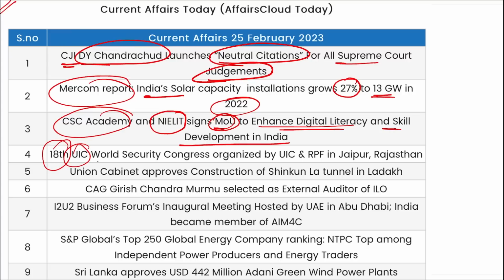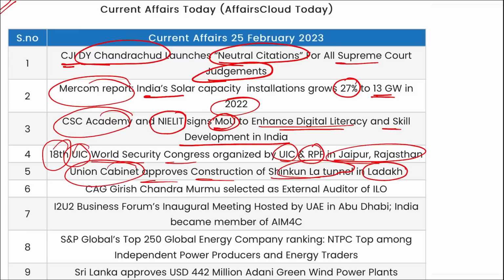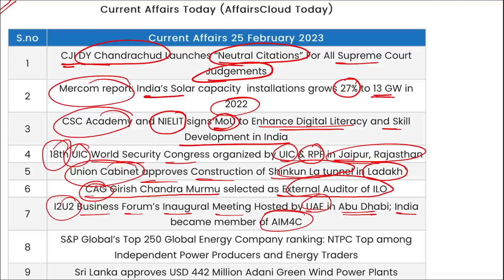18th edition of UIC World Security Congress was organized by UIC and Railway Protection Force in Jaipur, Rajasthan. Union Cabinet approves construction of Shinkunla Tunnel in Ladakh. Chief Comptroller and Auditor General of India, Girish Chandra Murmu, selected as the external auditor of ILO. I2U2 Business Forum's inaugural meeting was hosted by UAE in Abu Dhabi, and India became a member of AIM 4C.